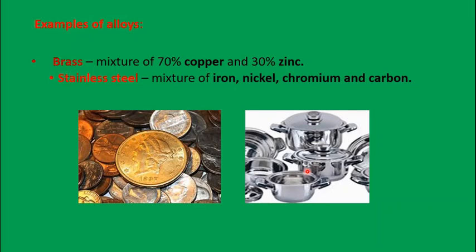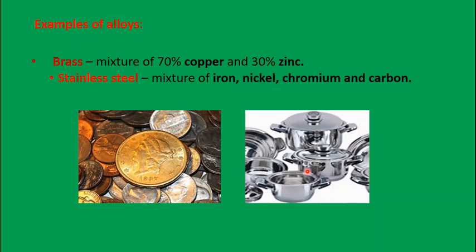Next, these are examples of alloys. One example is brass, which will be there in your house also. Showcase materials which look like gold, a golden color plate, a lamp and all. The lamp is nothing but bronze.